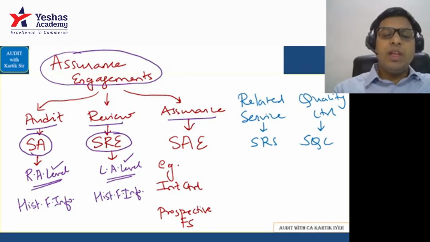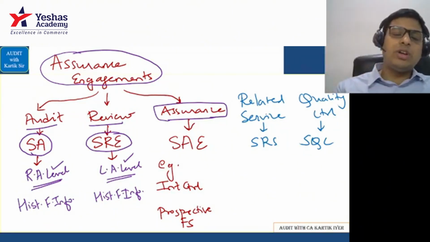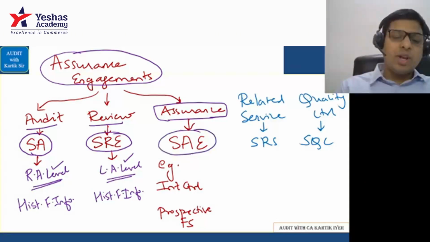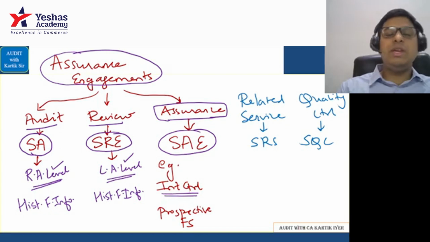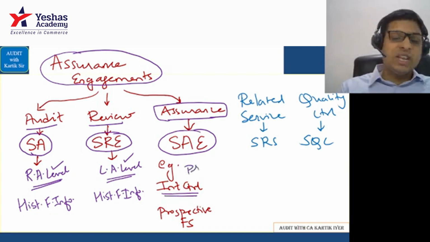Next is, what is assurance now? Assurance basically means when you are giving a report to a third party, you're applying standards on assurance engagements. Now, in this, you are reporting regarding the client's internal control, maybe. So, you're not checking the historical data, you are checking the data which is in present.